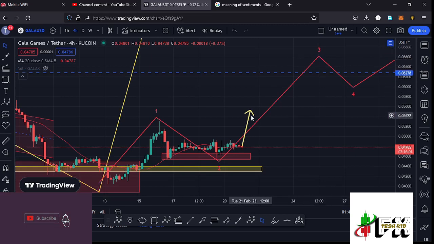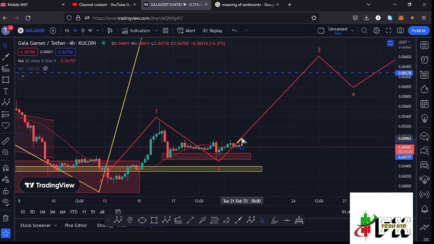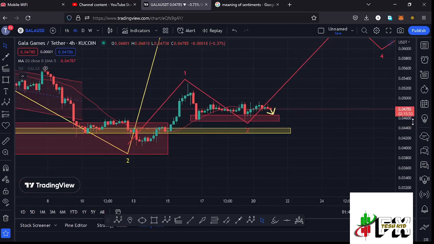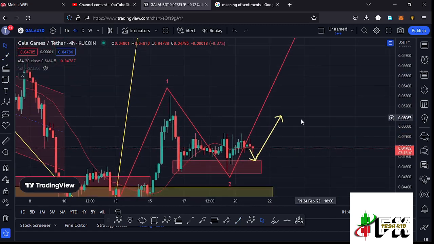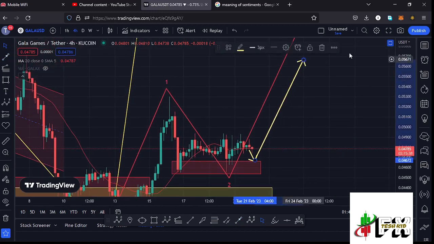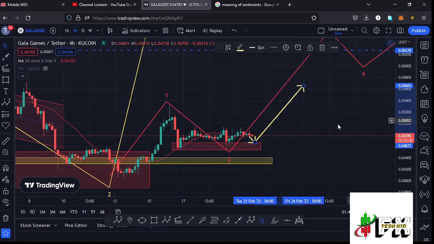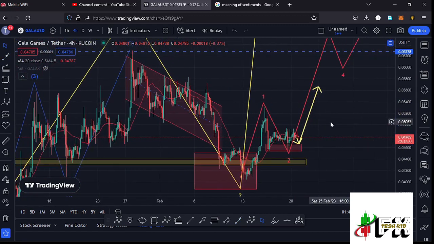wave 3. But in case we lose the 20-day MA and continue seeing lower prices, then there are chances of seeing a retest of the fib level 0.5. And in case the retest happens, then I'll be expecting the retest to be a success. And once the retest is a success, then we can expect a bit of a bounce to the upside, continue pushing even higher, unlocking higher prices in the formation of that larger Elliott wave count 3. So that is what I'm expecting here on the short-term scenarios.